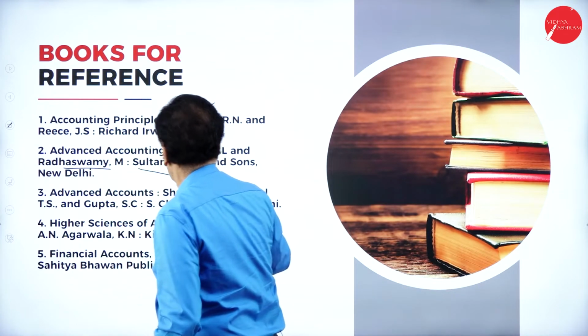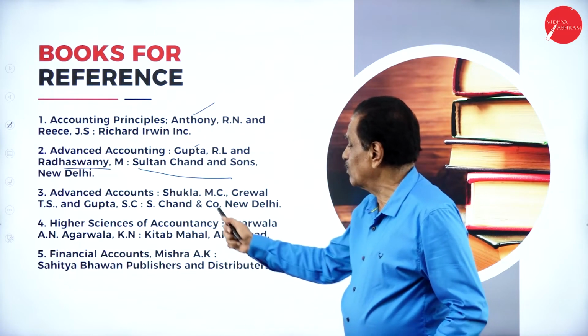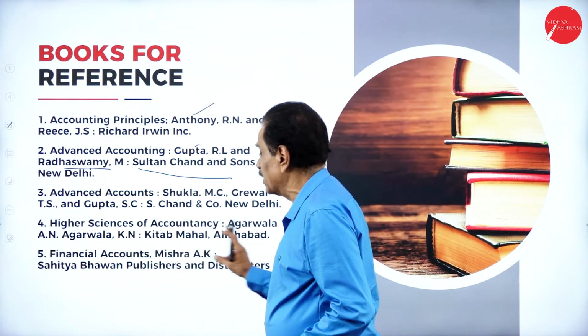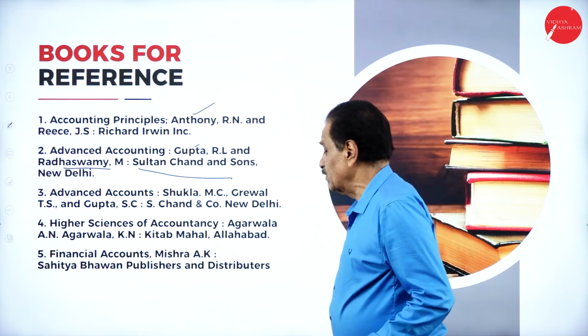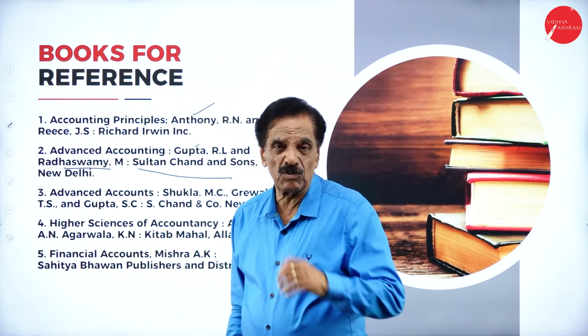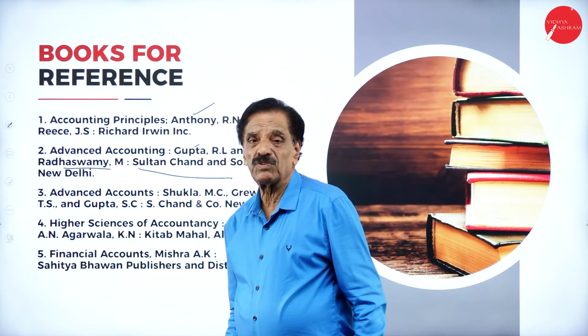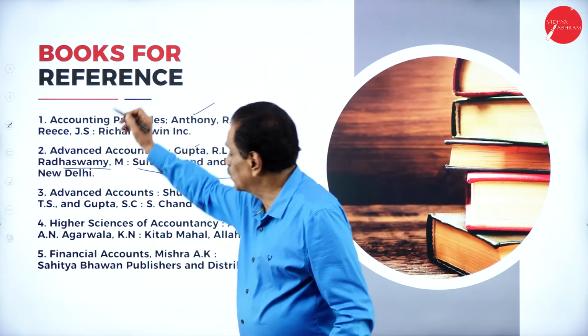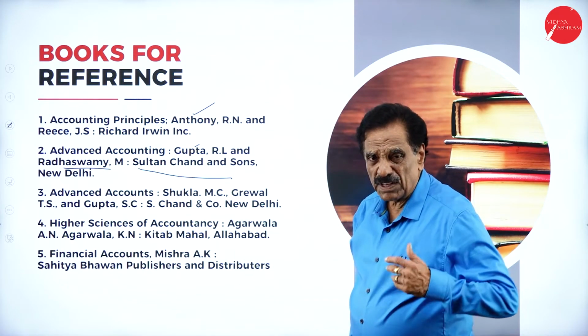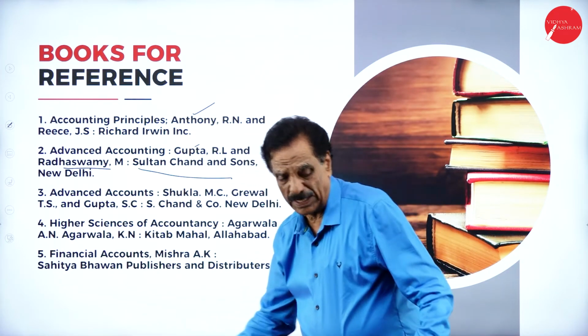It's a Sultan Chand publication. Advanced Accounts by Shukla is a very good book. Higher Science of Accountancy by Agarwal. Financial Accounting by Mishra. All these are very good books, available in the open market and in your college also. We can refer to these books, along with the notes also.